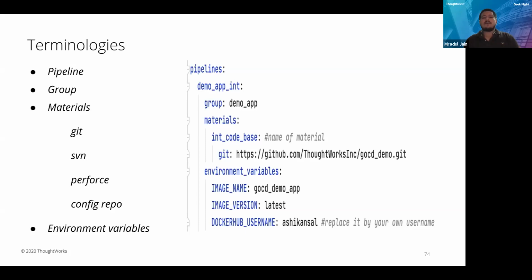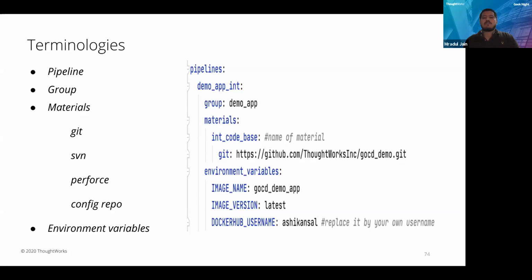Now, as I told earlier, there is a demo app int pipeline. So you can see we have given a name demo app int. Under that, you can see there is a group. So the very first initial slide, if you remember, there was a group demo app. So we have grouped these pipelines under the demo app. So in future, if you want to group multiple pipelines under a single application, like suppose you have a pipeline where you have 4 different environments for a single microservice, you can group it under a same name.